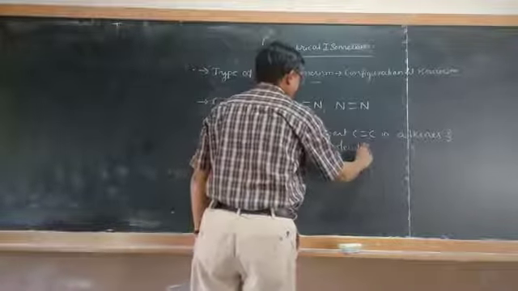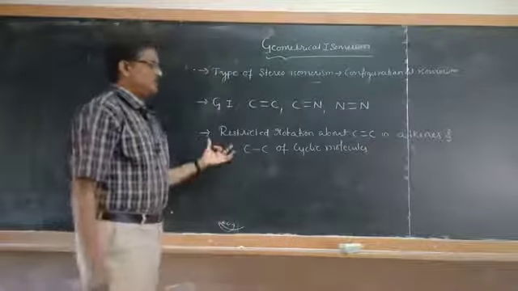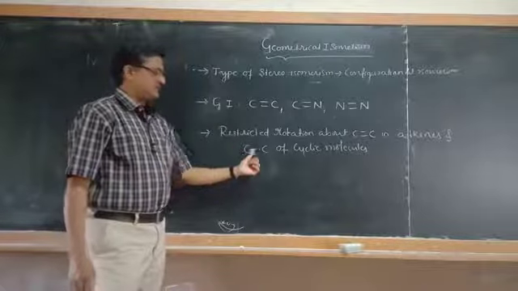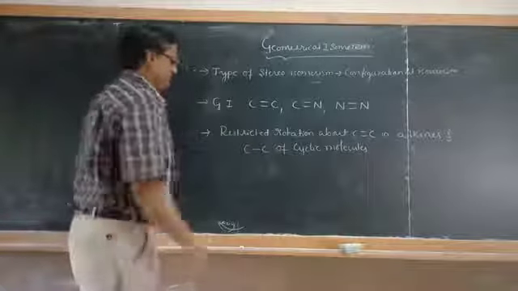You will find geometrical isomerism mainly due to restricted rotation about carbon-carbon double bond in alkenes and carbon-carbon single bond of cyclic molecules.